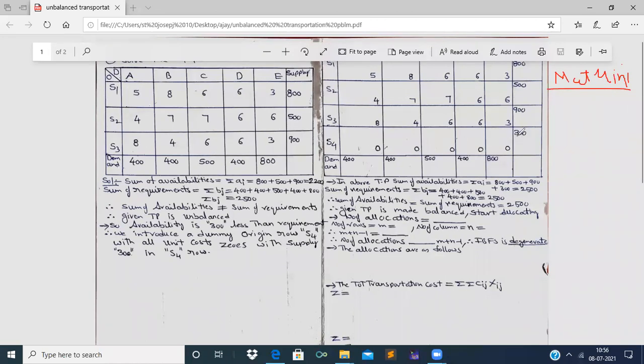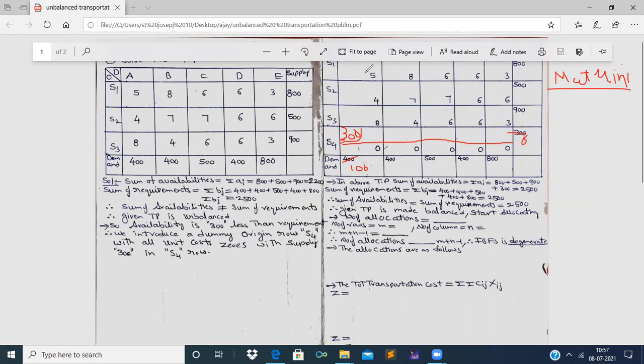If we observe, 300 is supply and 400 is demand, therefore we allocate 300 to this least cost cell. Now after allocating, put that allocation in a box and make 300 as 0, and now make 400 minus 300 is 100, right? And now we made the supply or availability 0. That is, we should strike off the row.